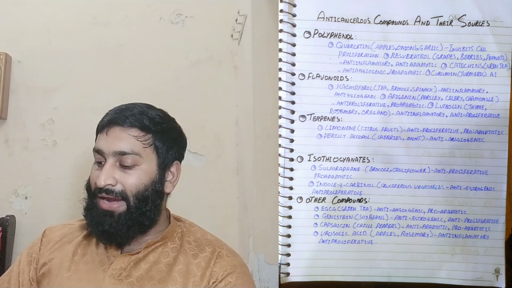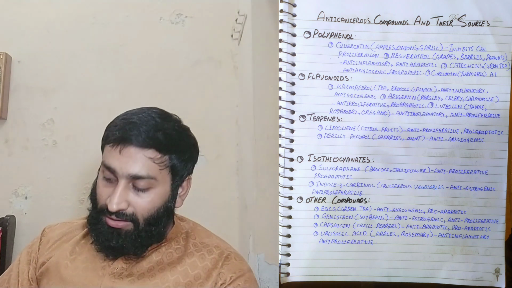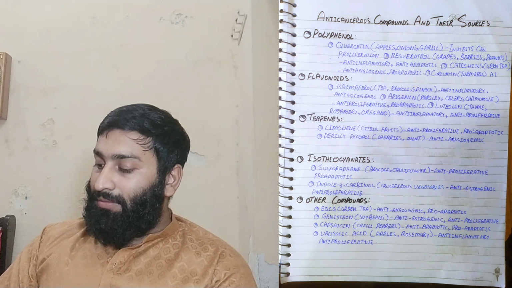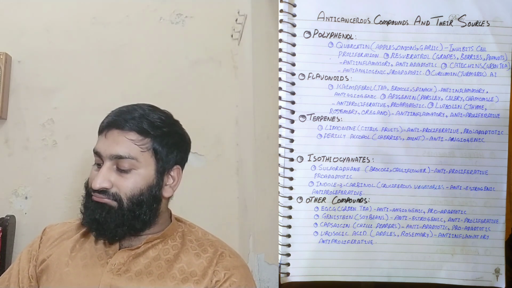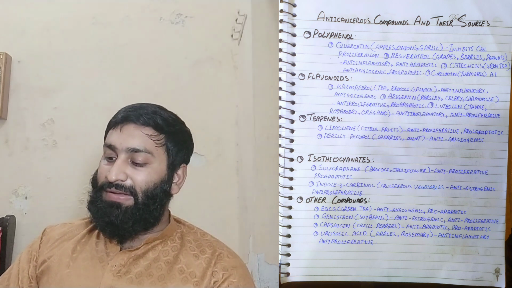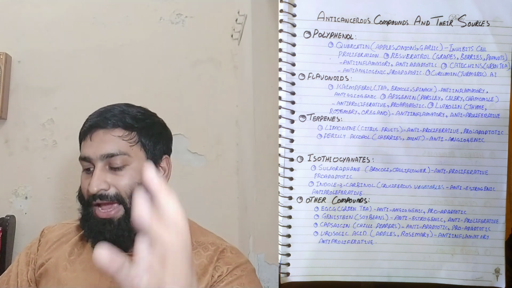And apigenin is another compound of the flavonoid class, and it is present in parsley, celery, and chamomile, and it is basically anti-angiogenic.